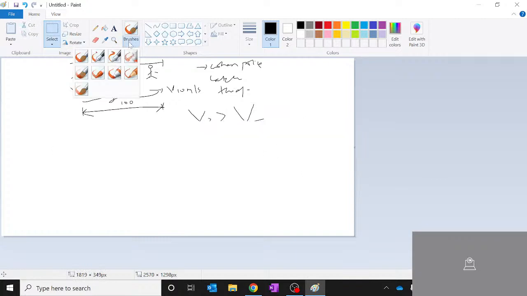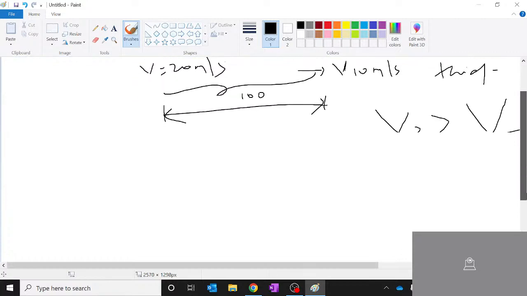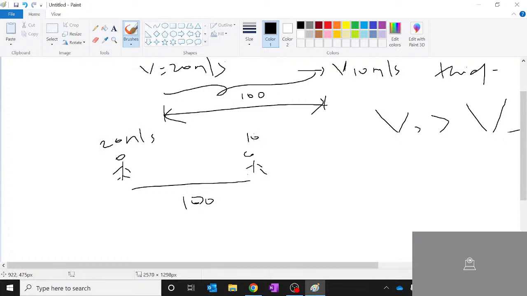Now there are two ways in which we can look at this. One is using your relative velocity concept, which is slightly easier as you've seen. The second is standard kinematics. For example, I have a police here, and the distance between the police and thief is 100 meters. He is running with 20 meters per second, and the thief is running with 10 meters per second. Now let's solve this by two approaches.